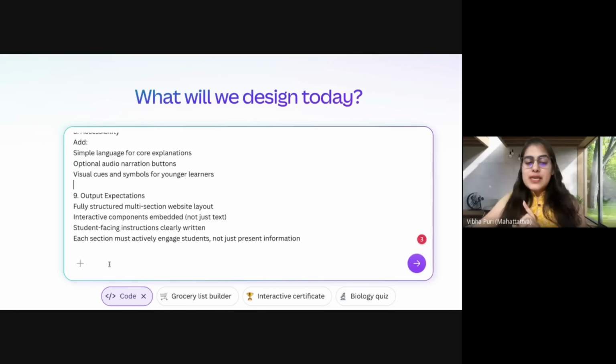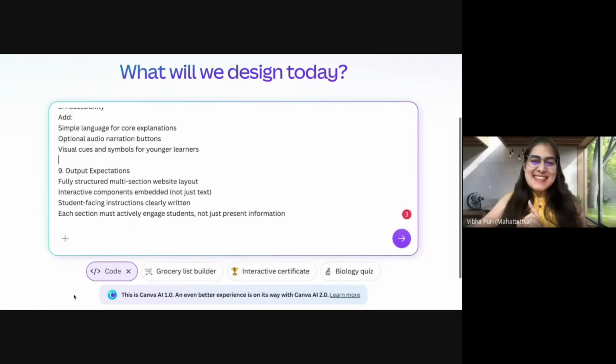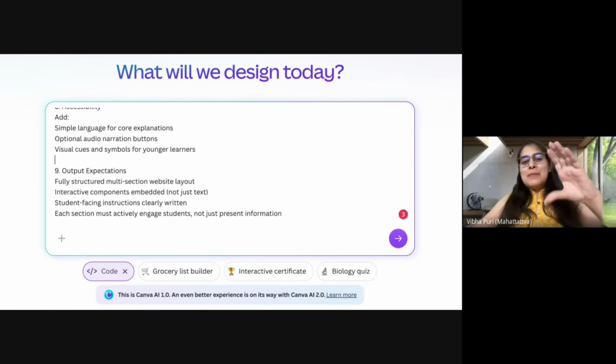One very important thing, another little mistake that a lot of teachers tend to make. You just come here and you write in your prompt and you click on enter. Please make sure Canva Code is selected. That's something very important. This is something that happens with a lot of teachers. They feel like, I put in my prompt, but I didn't get the same result as you said, because you didn't select the code feature.